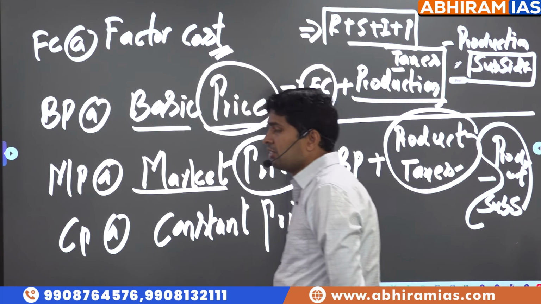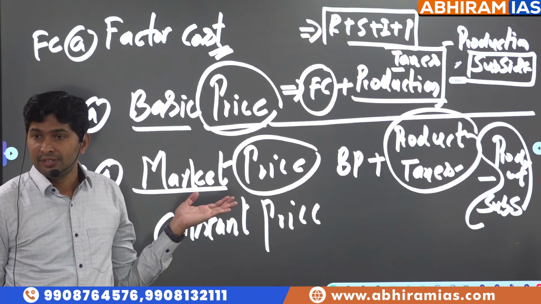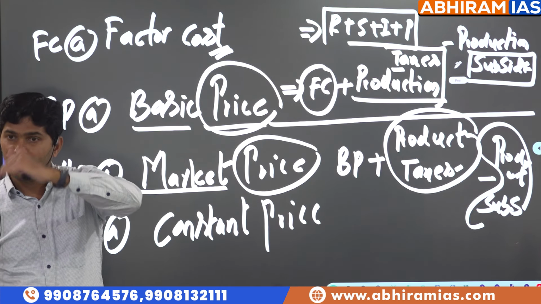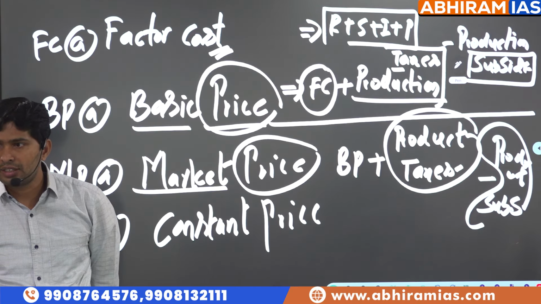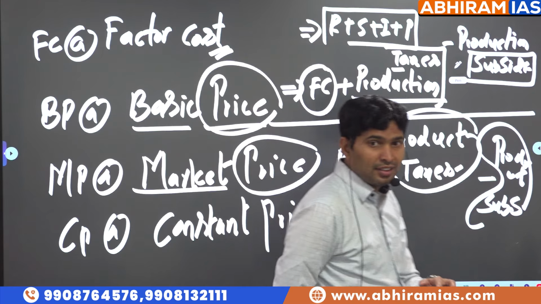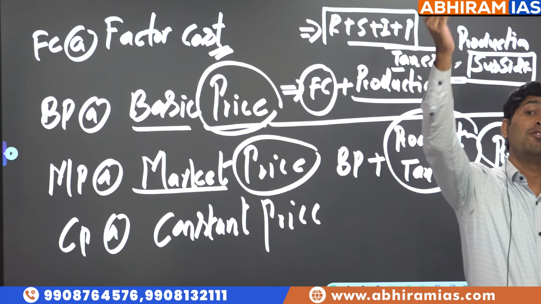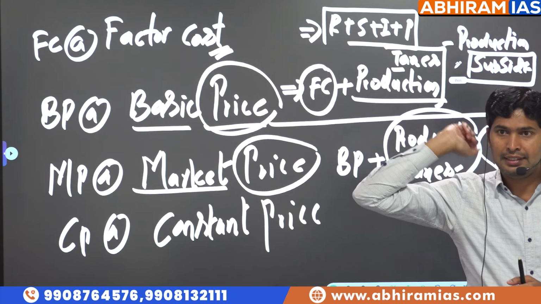So market price is a concept which says finally what am I paying at the place of consumption, MRP inclusive of all taxes. Then what is the difference between market price and MRP, sir? The highest cap of the market price is called the maximum retail price.